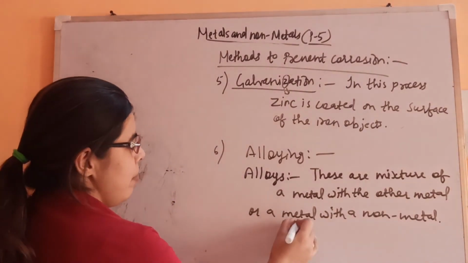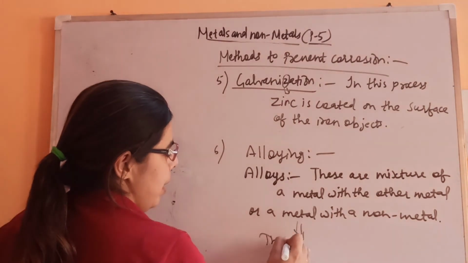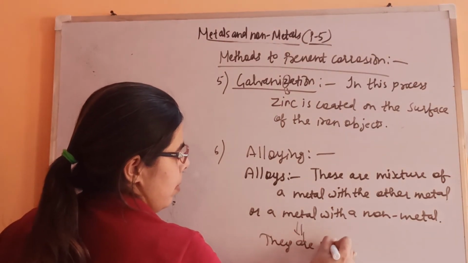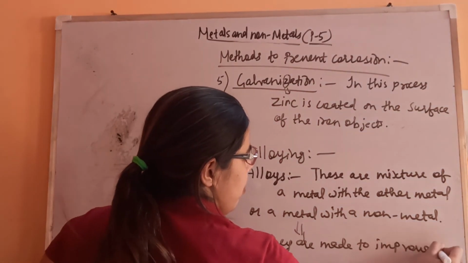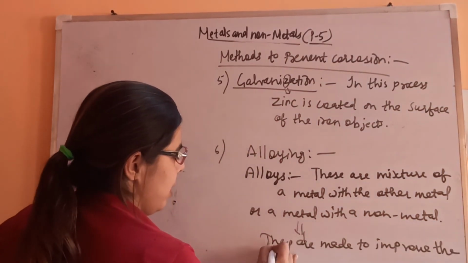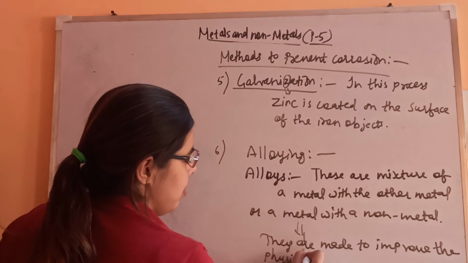Now why are alloys made? They are made to improve the physical properties of metals.